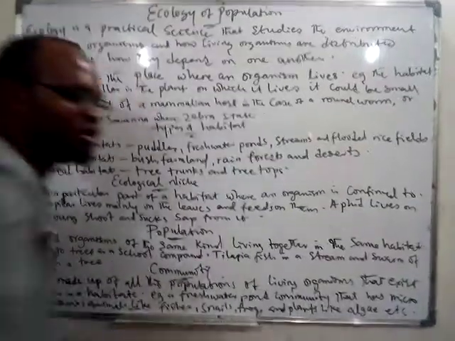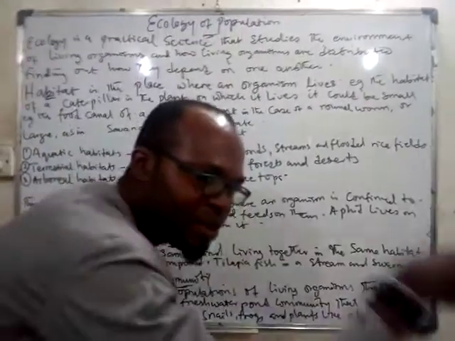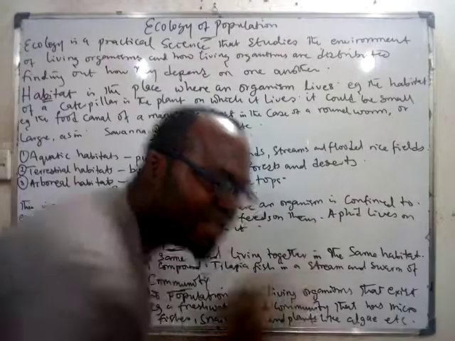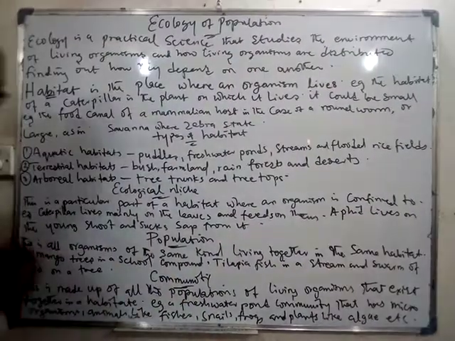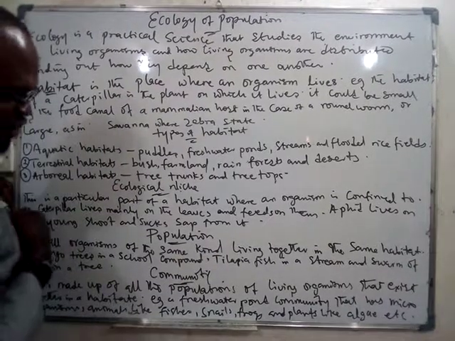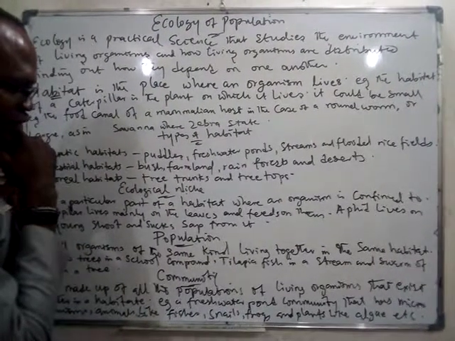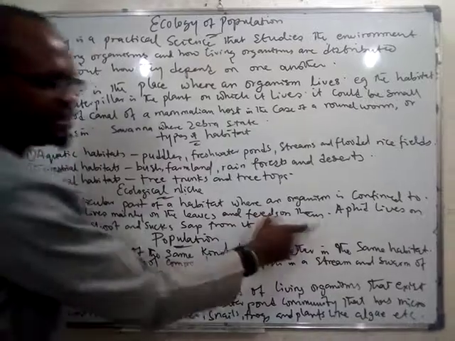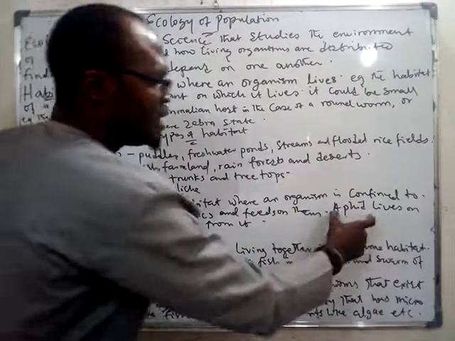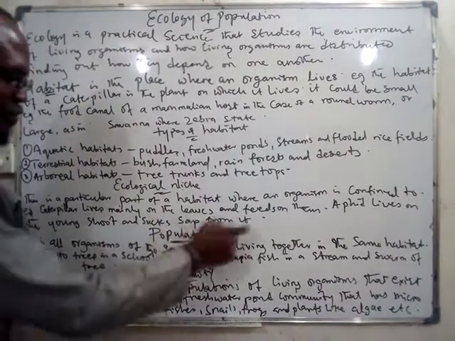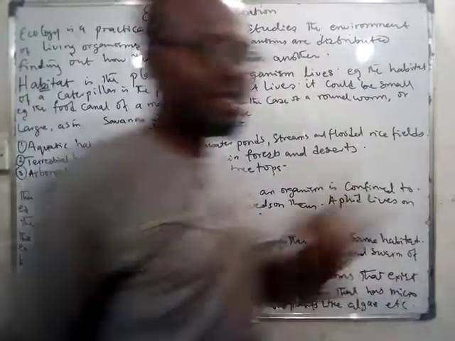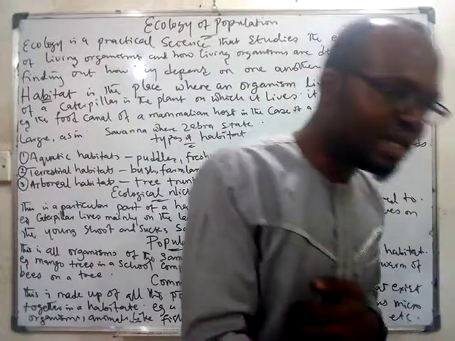The caterpillar does not live in every part of the plant, only on the leaves. The leaves are the niche of the caterpillar, and that's where it feeds. Another animal known as aphid lives on the long shoot and sucks sap from it. Mostly, they stay in the niche where they can easily feed.